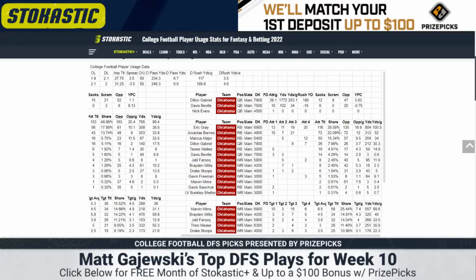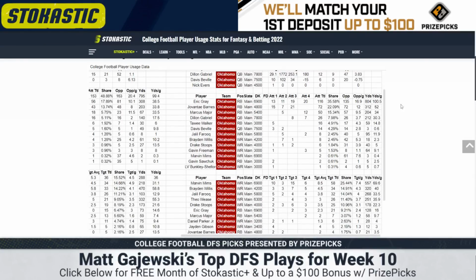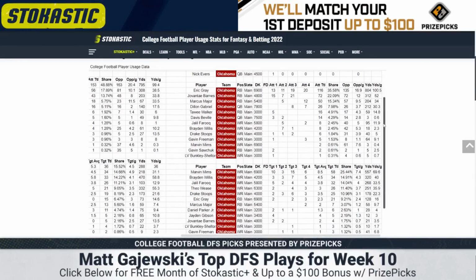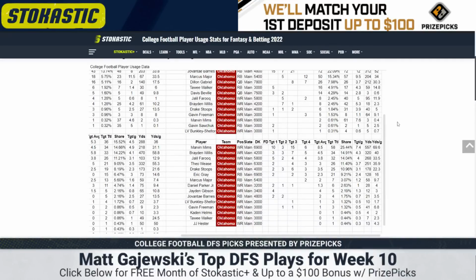In the receiving game, I don't know what the deal is, man. It's now 2 coaching staffs. They can't figure out Marvin Mims. Maybe he's just not that good and I was wrong, which is possible, but 6,900 for 7.4 targets per game and 69.5 yards, just volatile.